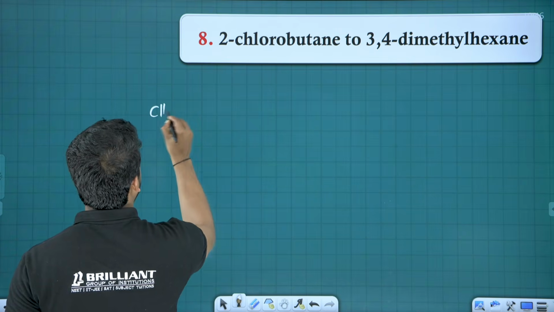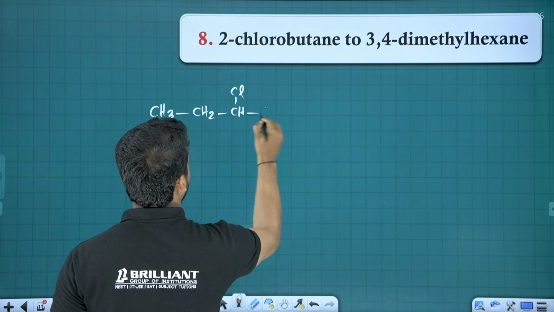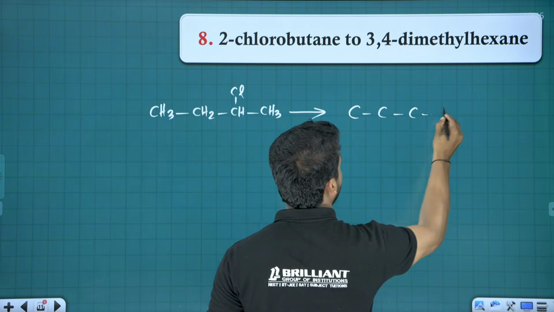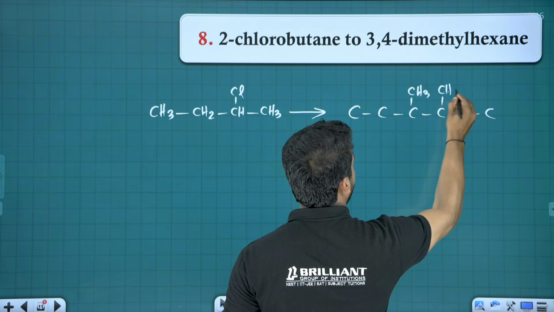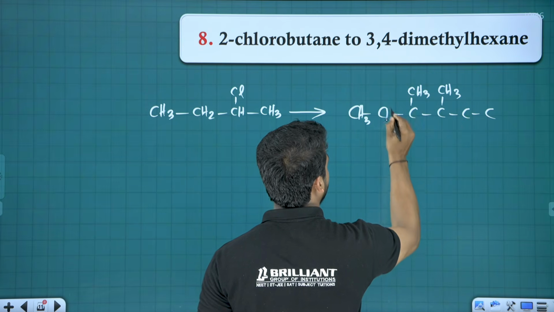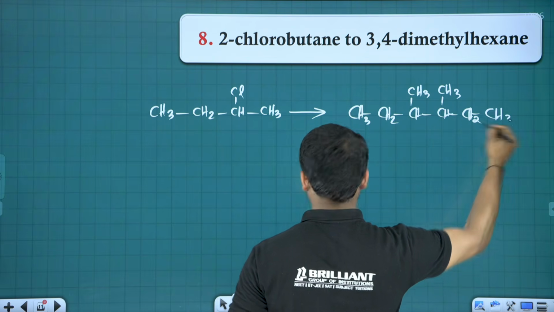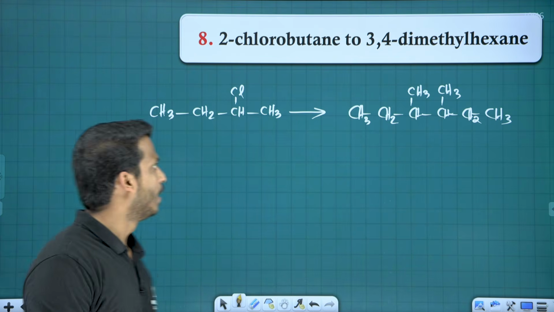Question number 8, 2-chlorobutane to 3,4-dimethyl hexane. What is that compound, all of you? This is our 2-chlorobutane compound. Hexane means how many carbon? 6 carbon. 3,4-dimethyl hexane. How is it possible? Come on dear, how is it possible? Check it all of you.